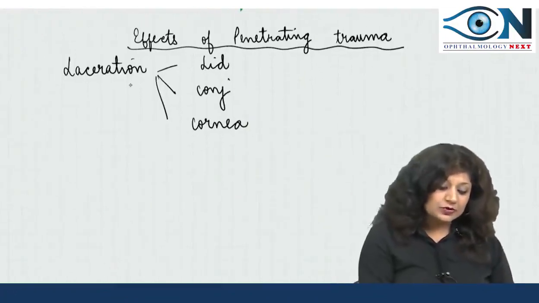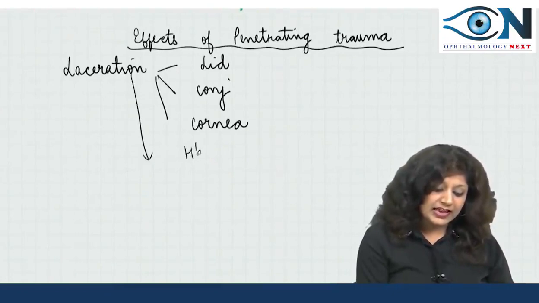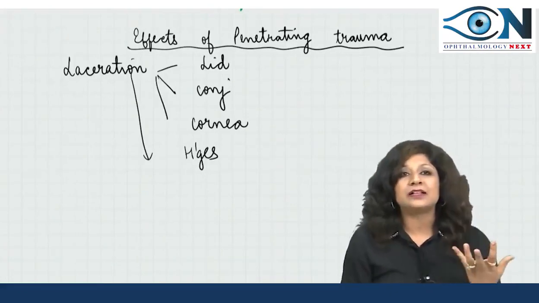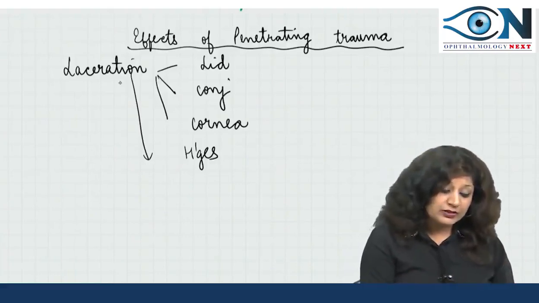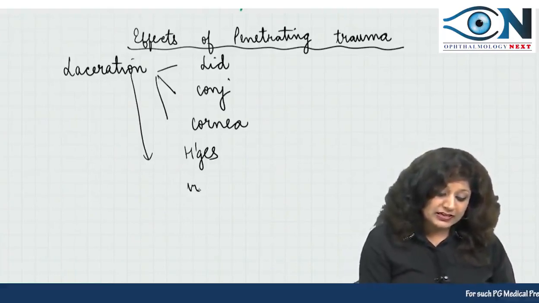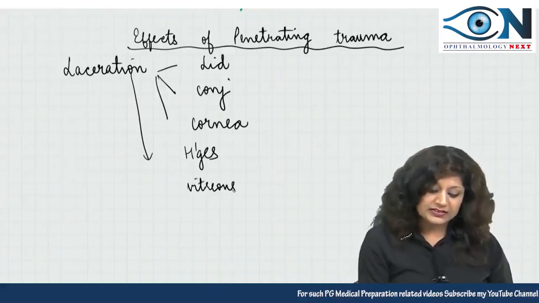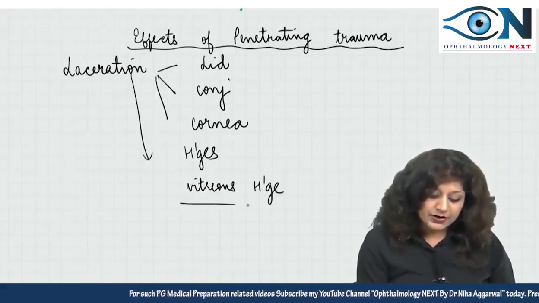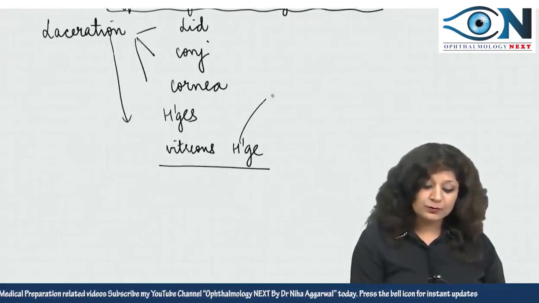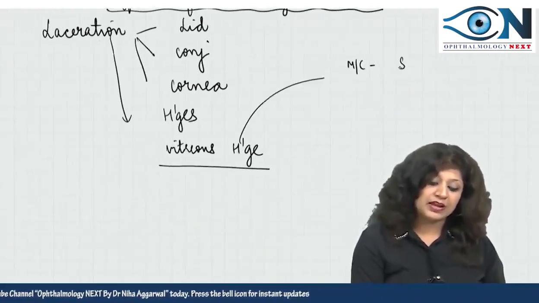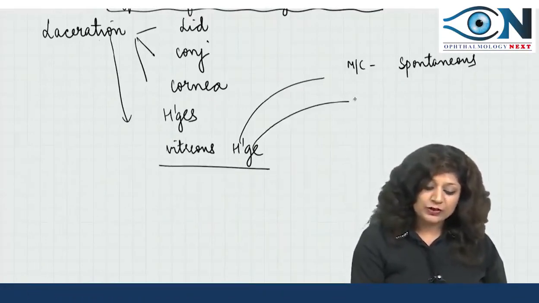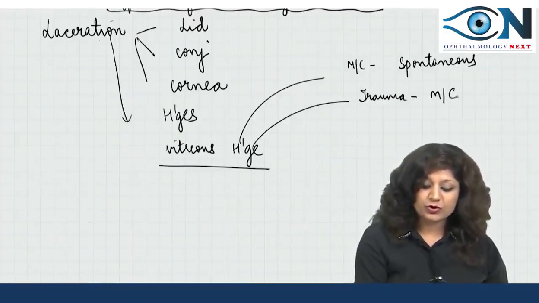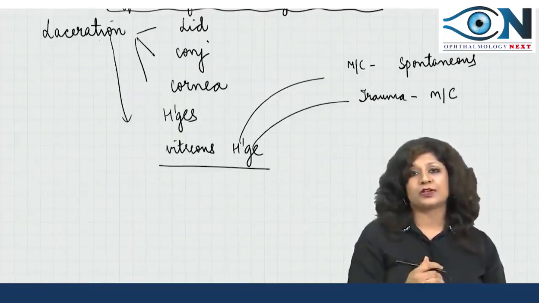Now because it is going inside, you can also get hemorrhages, you can get corneal blood staining, you can also get subconjunctival hemorrhages. Then what to tell about the posterior segment? Posteriorly, it can cause vitreous hemorrhage, and if you remember, as I always say, though the most common cause of vitreous hemorrhage is spontaneous vitreous hemorrhage, yet out of the known causes, trauma is the most common cause, not only in adults but also in children.